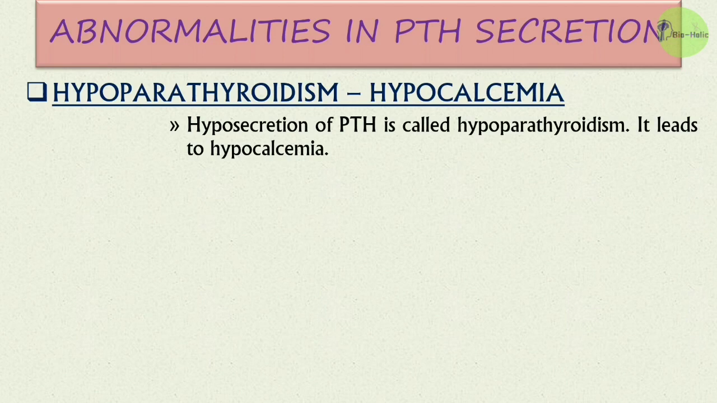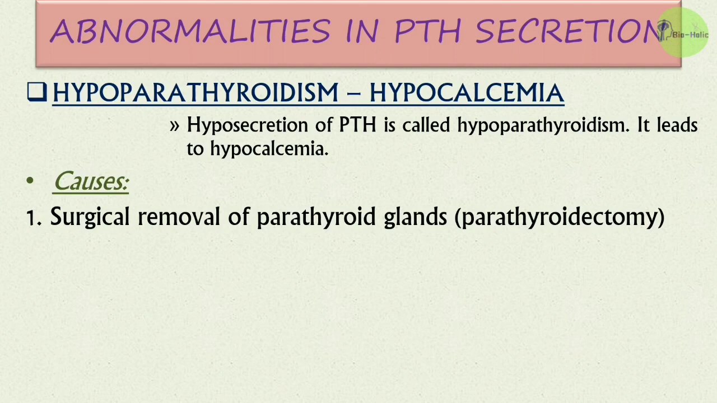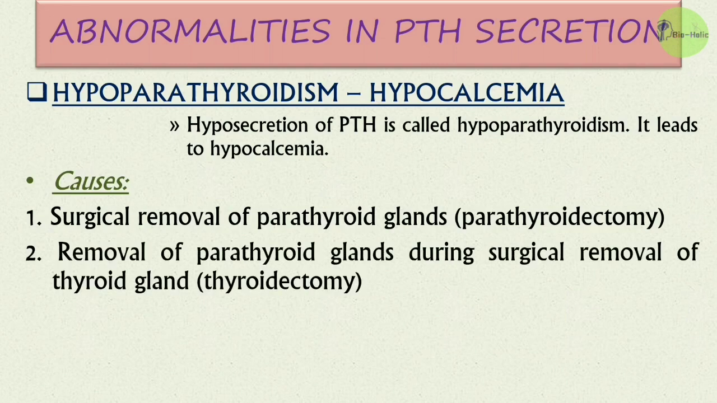Abnormalities in parathyroid hormone secretion may lead to hypocalcemia and hypercalcemia. In hypoparathyroidism, the hyposecretion of parathyroid hormone leads to hypocalcemia. It may be caused by the surgical removal of parathyroid glands, or parathyroidectomy. Removal of parathyroid glands may also occur during surgical removal of the thyroid gland, that is the thyroidectomy, and it may also be caused by autoimmune diseases.